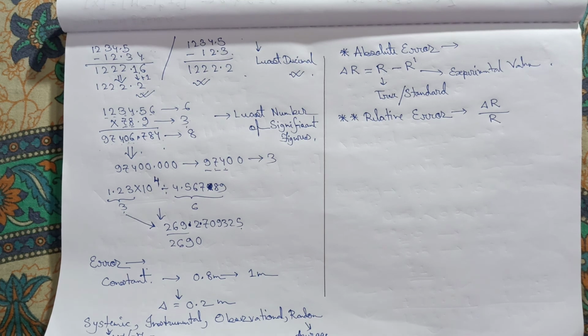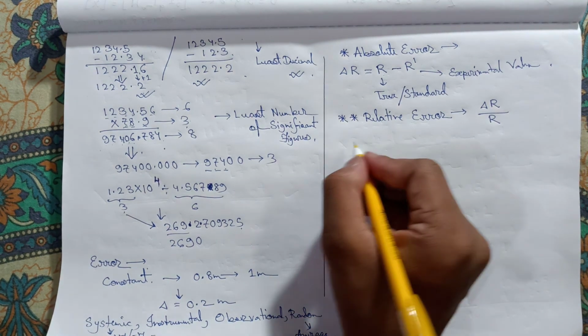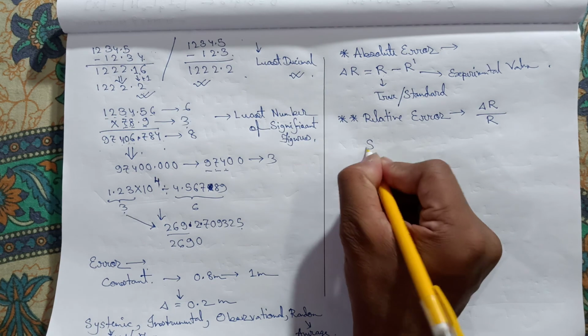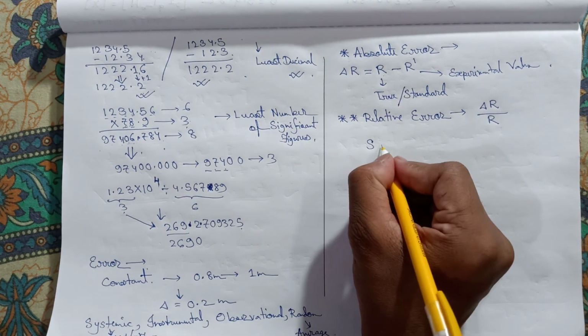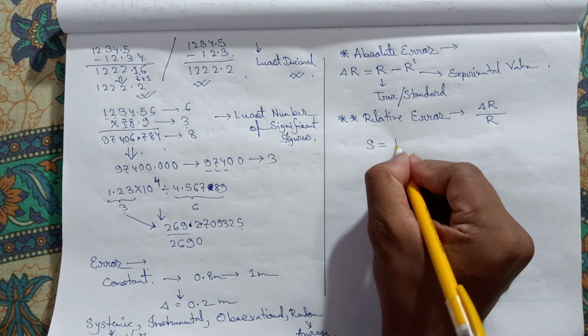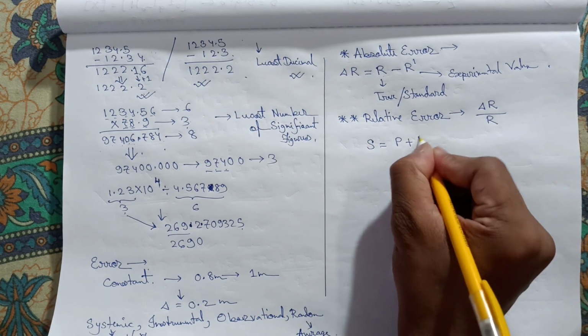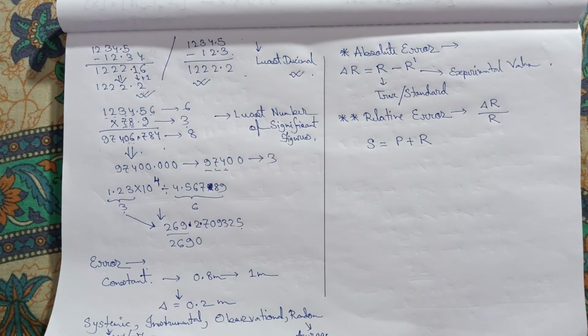Okay, where the relative error is used and where the absolute error is used, there are some differences. Suppose let's take a physical parameter s, which is related by this equation to these two physical parameters p and r.